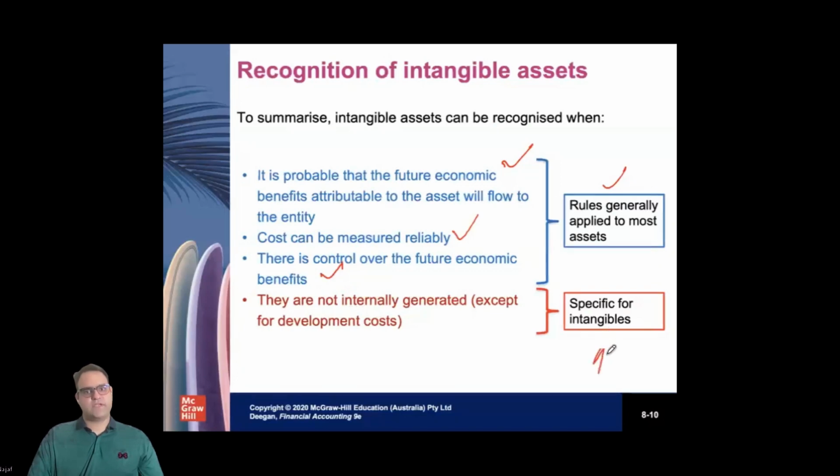However, there are some specific intangible assets that are not recognized if internally generated, except development expenses. All those intangibles which are internally generated are not part of this recognition of intangibles. So we need to be very careful while identifying some asset as an intangible.